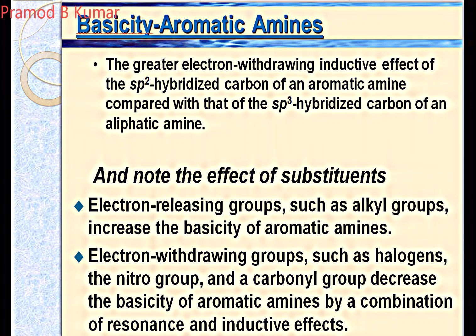And if there is an electron withdrawing group such as halogens, nitro, or carbonyl group, they reduce the electron density in the ring, which in turn will affect the amino group. So the amino group will not donate its electrons easily, and thus it will be less basic.